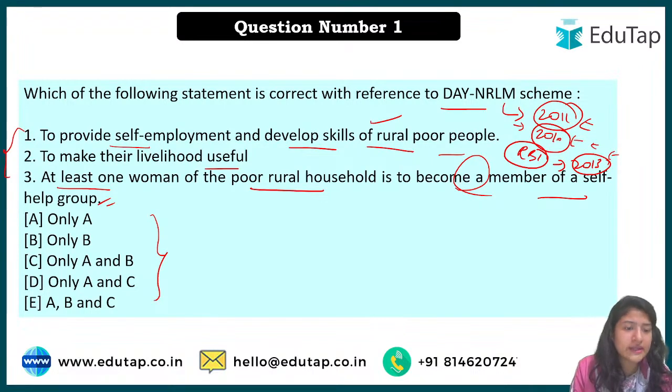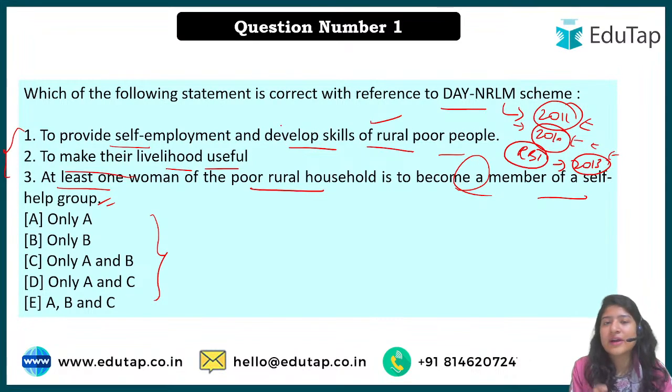No, not D. Okay, second, it is also the right answer. Okay, to make livelihood useful. Some of the points you might not find on the mainstream schemes when you read about it, even in the official notification, but then sometimes you have to guess the answers, and you have to just try to analyze what the statement is talking about.